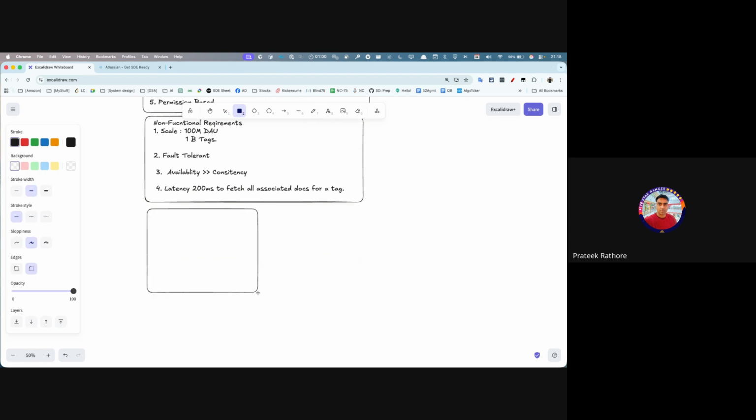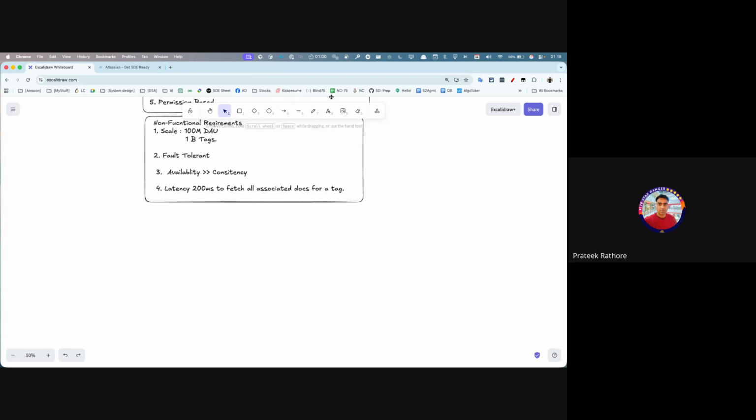So as we are following, our next step would be to have some kind of core entities. So what are the core entities? Basically here we just talk about some of the entities, some of the tables, some of the flows, which will play a crucial role in the entire system design. But at this point of time, we really do not know much about them. So we'll just list them out, and we can update as and when required.